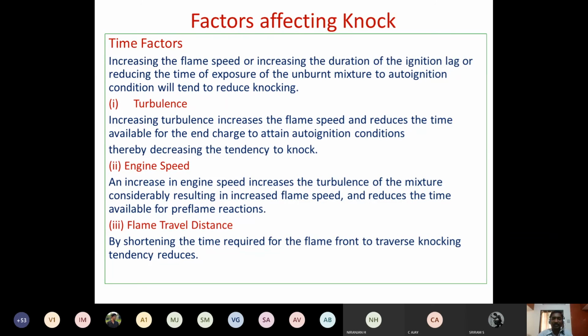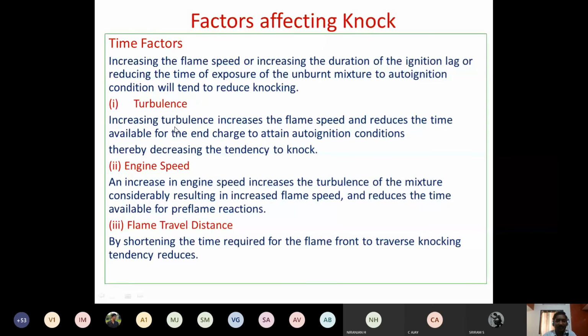If it is too long, that duration is going to be higher. Then knocking you can avoid. Now coming to the time factor, the first parameter is the turbulence, right? So all these parameters we are going to link with the flame speed and the duration of the ignition lag.